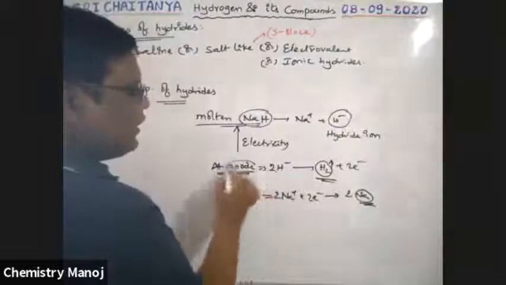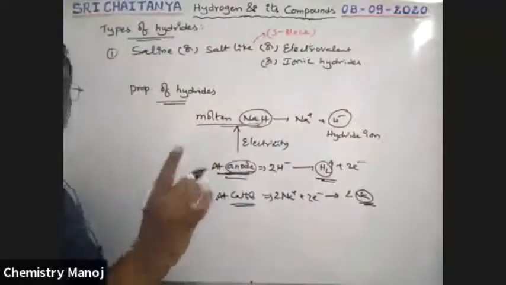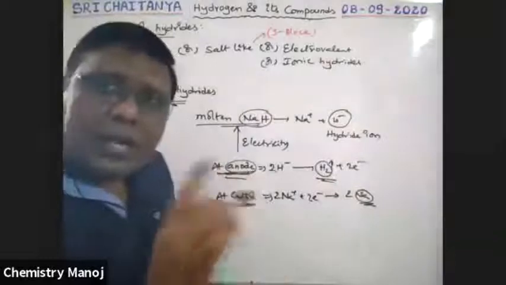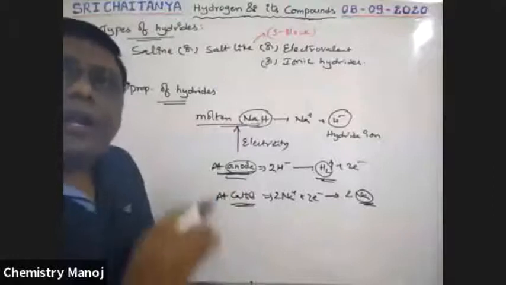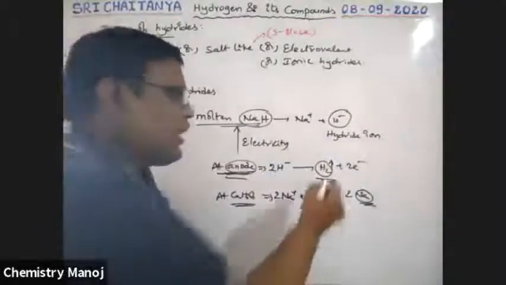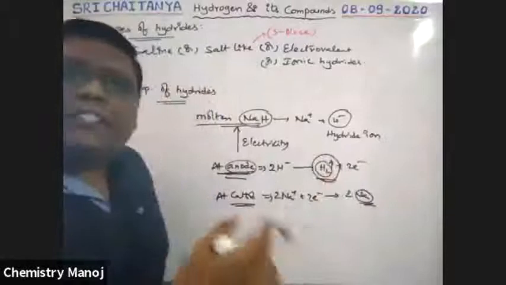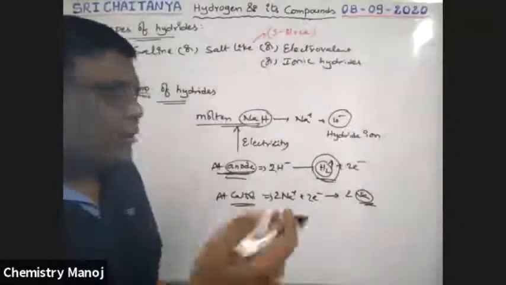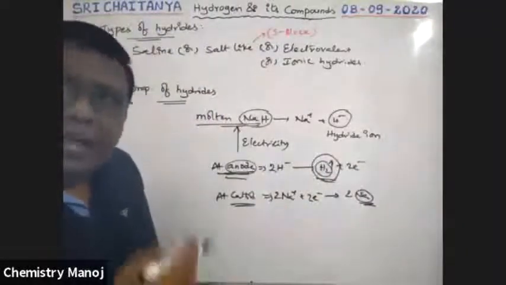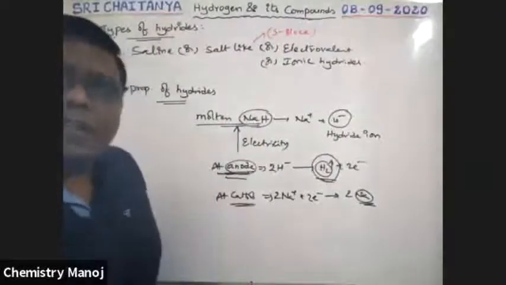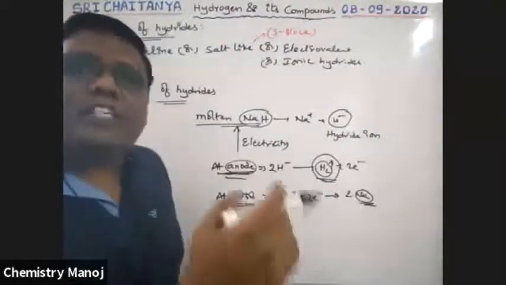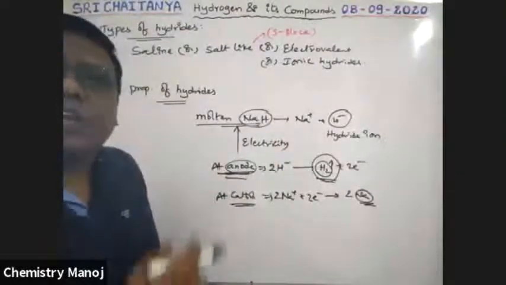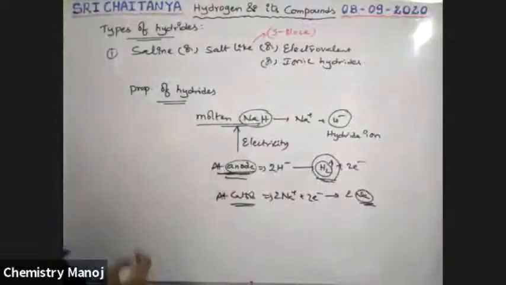This is very, very important, boys. During electrolysis of these salt-like hydrides, hydrogen gas is liberated at the anode. Generally, hydrogen gas is liberated at the cathode end. But in case of these hydrides, hydrogen gas is liberated at the anode end. This is the indication of the existence of H minus ion. This is also very, very important, boys.